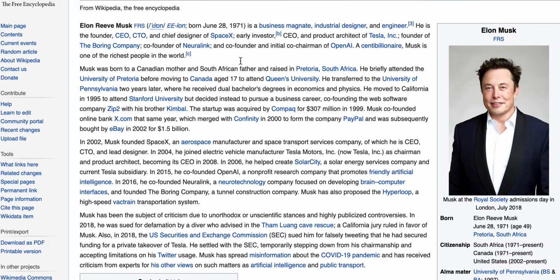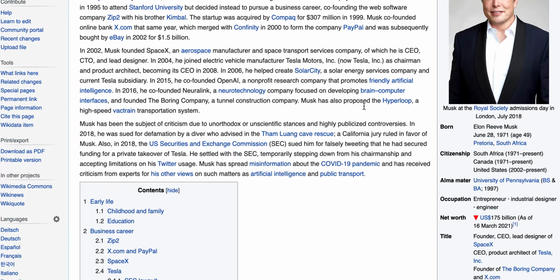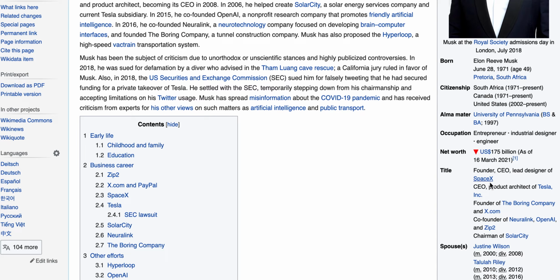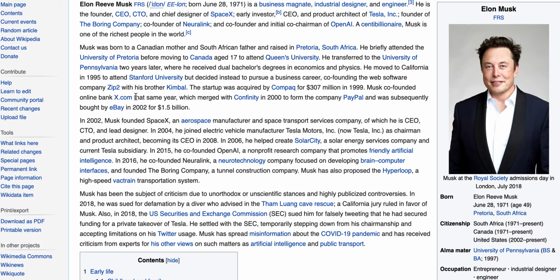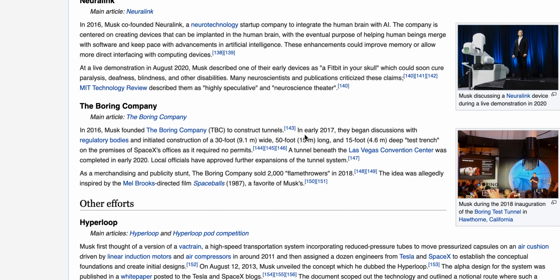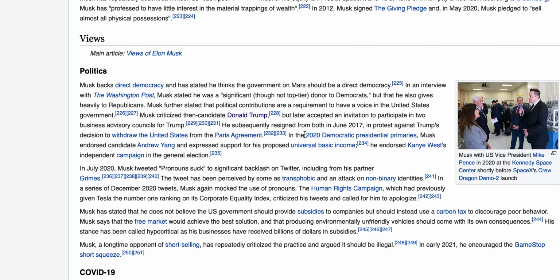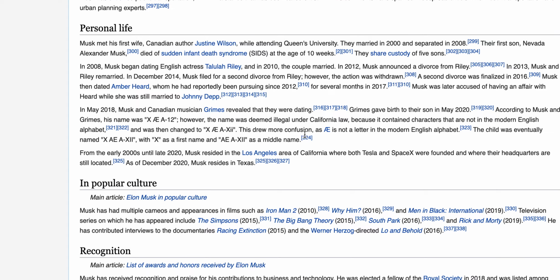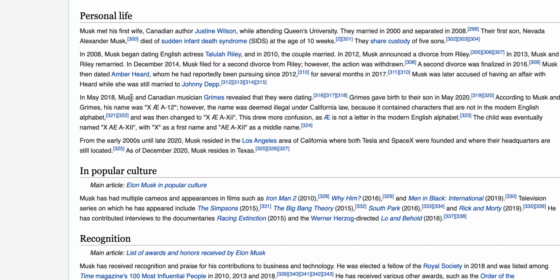But anyways, let's get back to the X. So Elon Musk is connected to the letter X multiple times. He has SpaceX. He has the company that turned into PayPal, which was called X.com. And he even named his last child X. Let me see if I could quickly find it. Right here. In May 2018, X and Canadian musician Grimes revealed that they were dating. And then he named his kid this ridiculous name right here. And then eventually it just gets reduced down to X as the first name. He literally named his kid X.